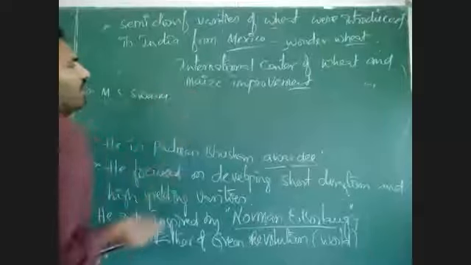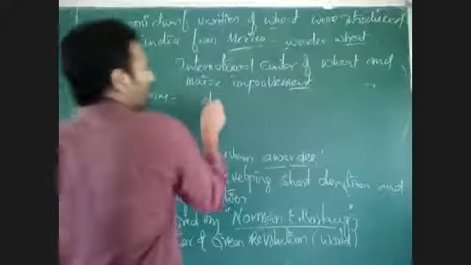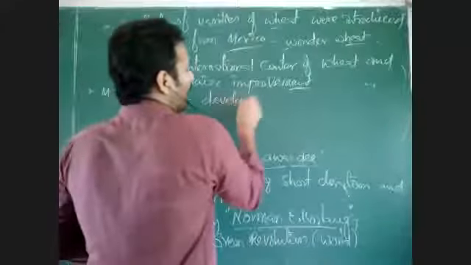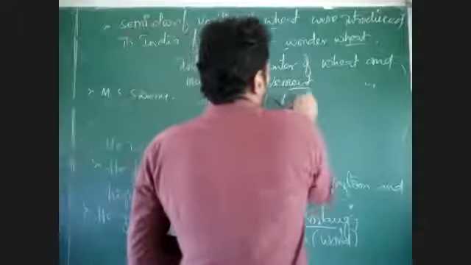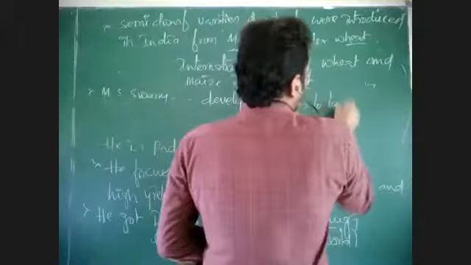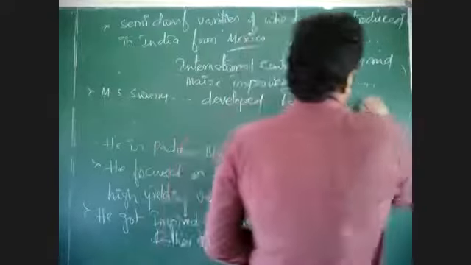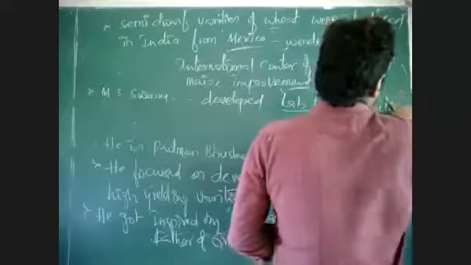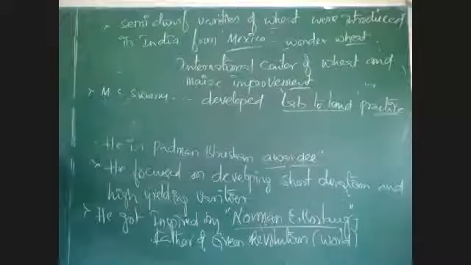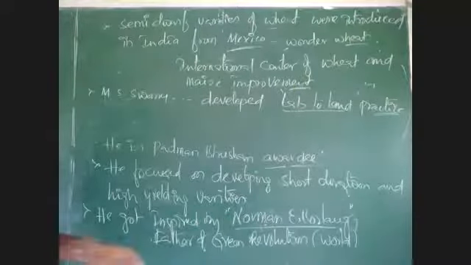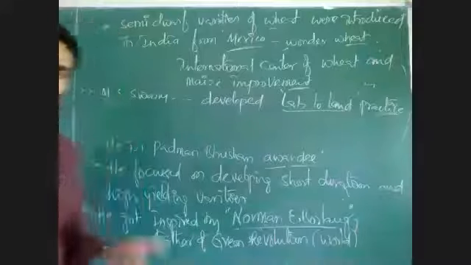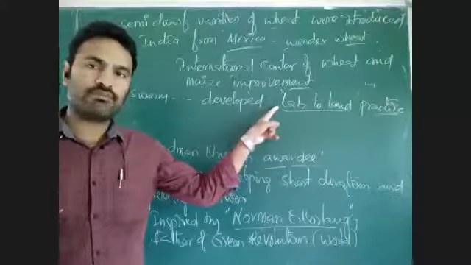And M.S. Swaminathan made the lab to land practice. What does lab to land practice mean? Normally, whatever experiments we do regarding hybridization or anything, we do in the lab only.